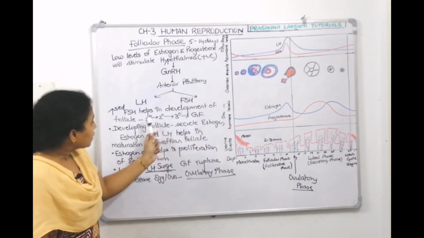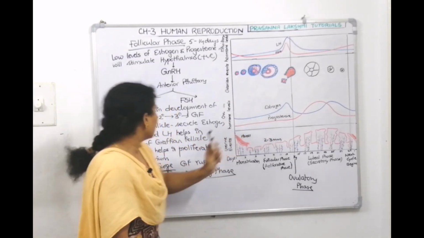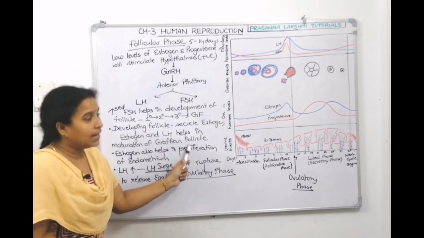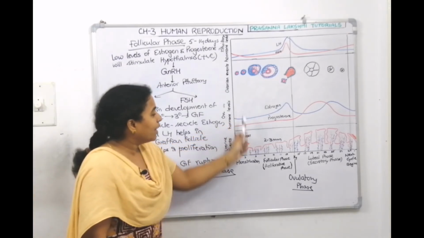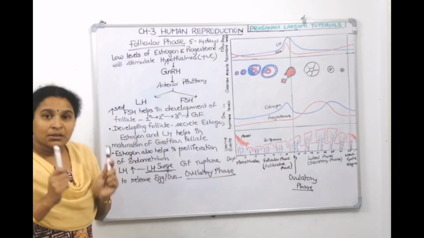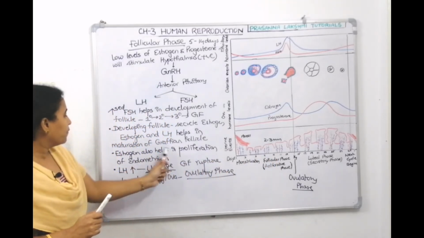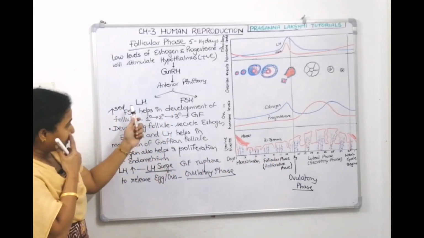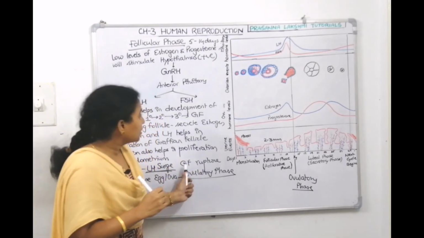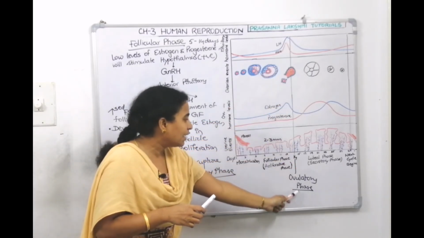Then these follicles will secrete estrogen. Then the estrogen level is also increasing. The estrogen with this LH helps in maturation of the follicle. This estrogen also helps in repair and building up of the endometrium. The endometrium thickens by 2 to 3 millimeters. Then this estrogen helps in proliferation of the endometrium. Then when LH levels are very high, it's called the LH surge. At that LH surge, the Graafian follicle ruptures and releases the egg in the mid of the menstrual cycle, which is called the ovulatory phase.